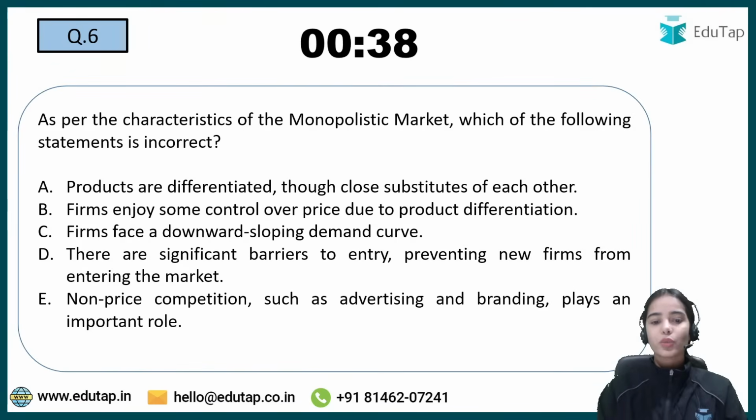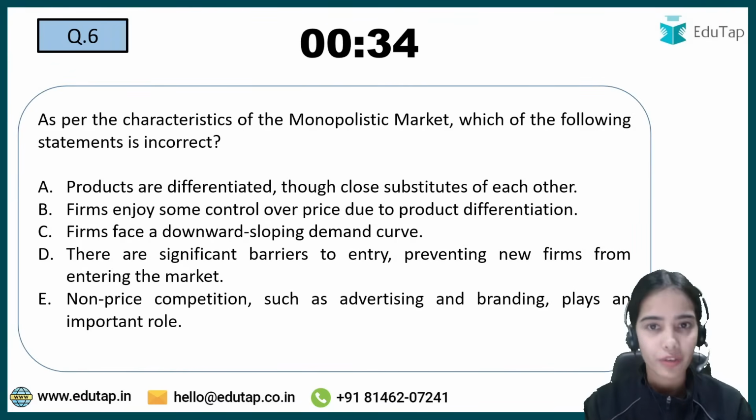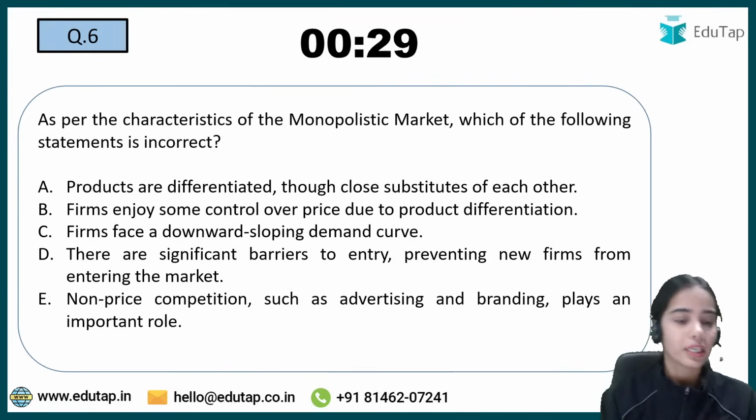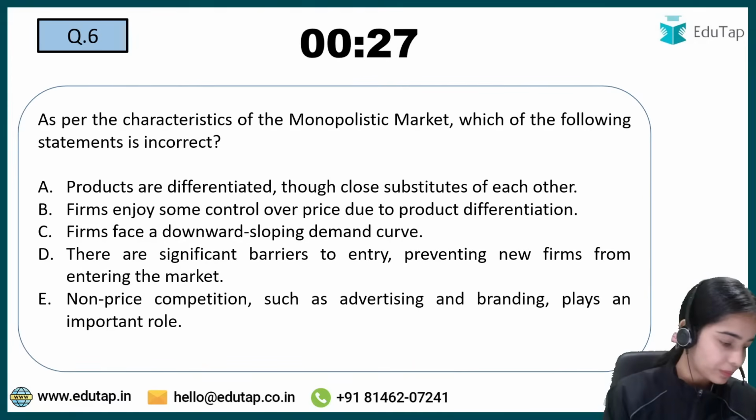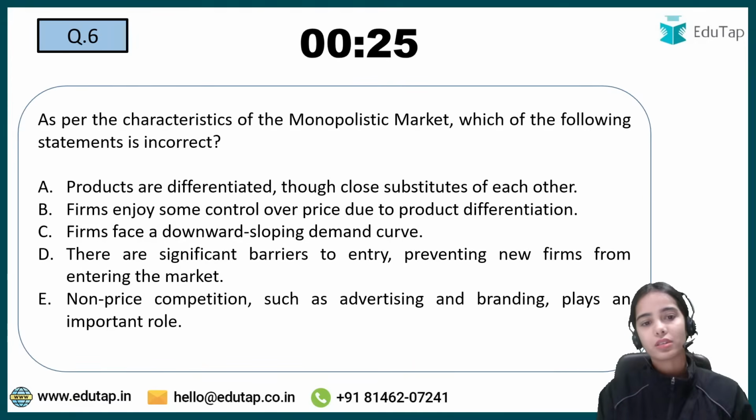Now try to answer this question, not a difficult one, just the basic features of the monopolistic market you must be aware about. So as per the characteristics of the monopolistic market, which of the following statements is incorrect? That's it. So try to answer this.